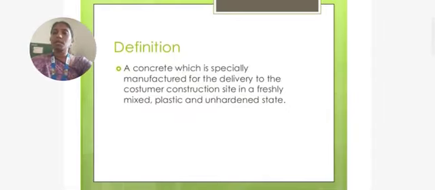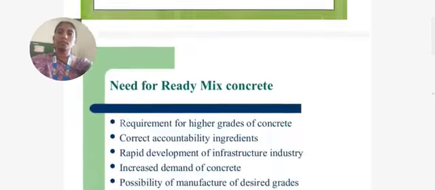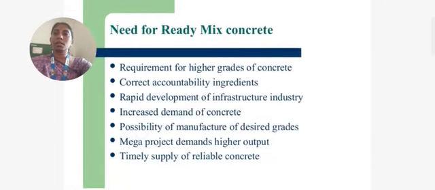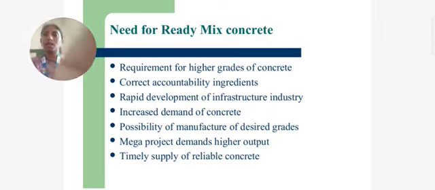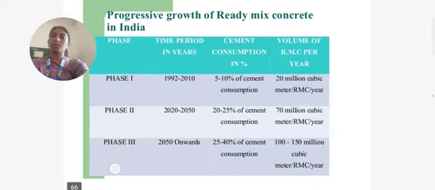What is the definition? Concrete which is specially manufactured for delivery to the construction site in a freshly mixed, plastic and unhardened state is called ready-mix concrete. The need for ready-mix concrete comes from the requirement for higher grades of concrete, correct accountability of ingredients, rapid development of infrastructure industries, increased demand of concrete, possibility of manufacture of desired grades, and mega projects demanding higher input and timely supply of reliable concrete.